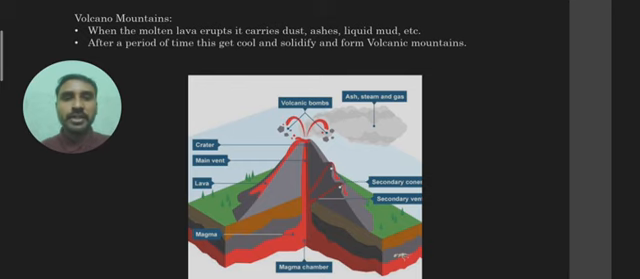Similarly, my dear students, from the existence of the earth, you all know lava is coming out, volcanic eruptions are happening. So many times it has come out, so the number of layers of lava has gone on increasing. When the lava comes out, it gets cool and solidifies, and this results in the formation of a mountain. Such types of mountains are called volcano mountains.